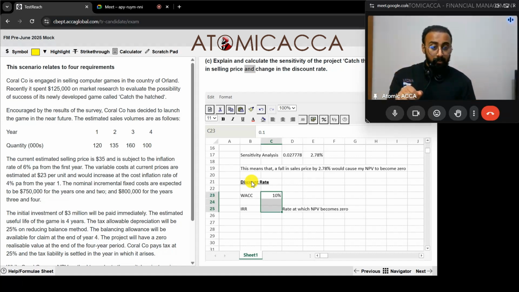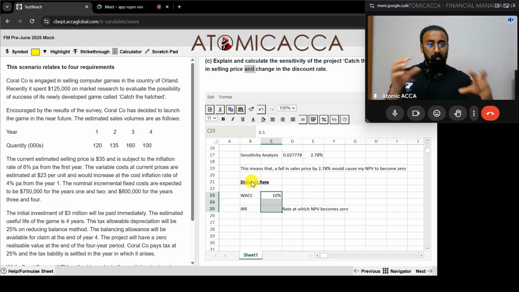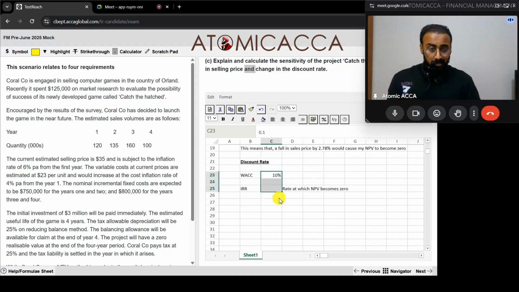How will I find IRR? If we go by the long method, we'll take the net cash flows from the other table. Then we will take 10%. We got a positive NPV, so we're going to take a higher rate, then find a negative NPV, then we apply the IRR formula and get the answer. Or second, we have the shortcut, we can use the Excel formula. So we'll do both of it and see if you're getting the same answer.